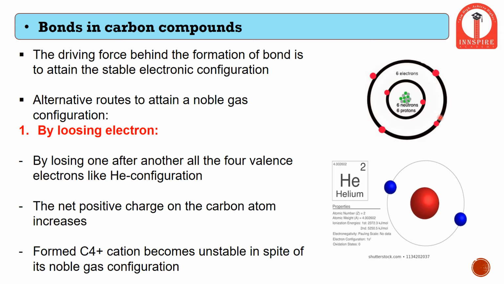But in the carbon atom, the inner shell has only 2 electrons, and as we can see, helium also has only 2 electrons.